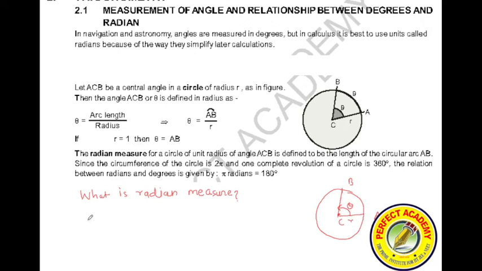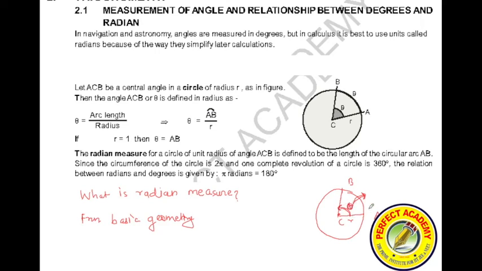We have learnt from basic geometry that this theta is the angle subtended by an arc AB. This arc is AB, and the angle made by this arc at the center is theta.